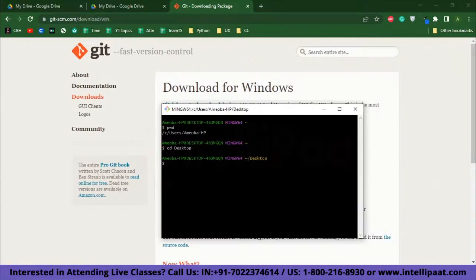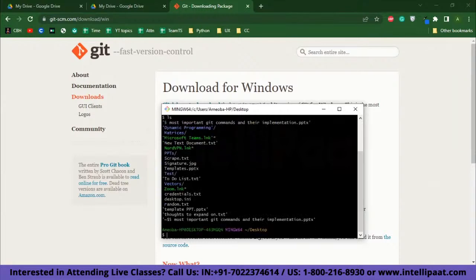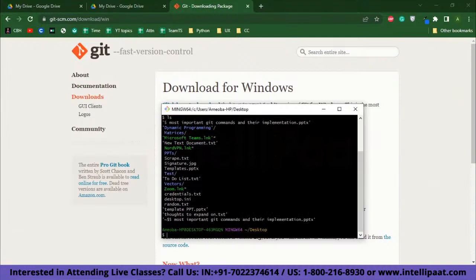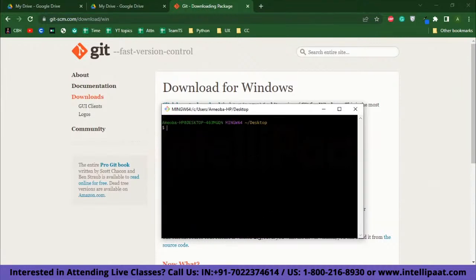So I will need to make a new project folder, and before that there is a command called ls, which basically lists all of your files and folders on your desktop. And if your terminal is cluttered, you can use the clear command, which basically clears out your terminal. And now I want to create a project folder named sample.